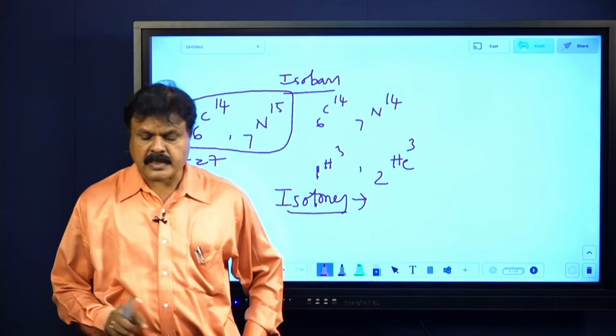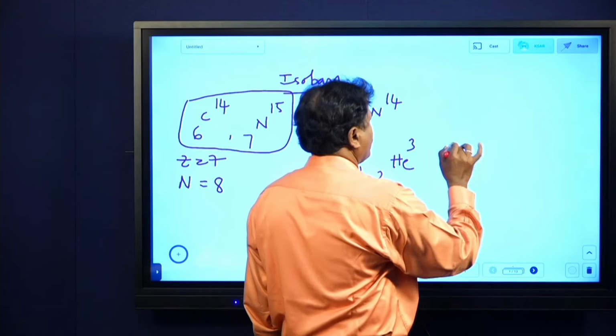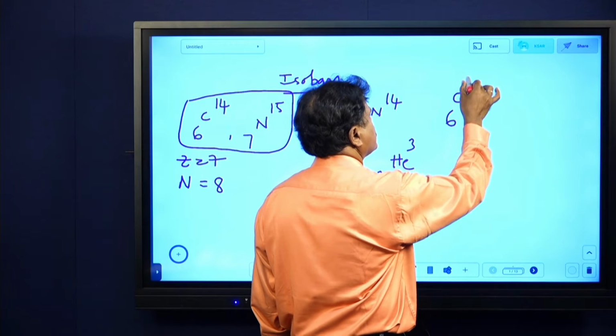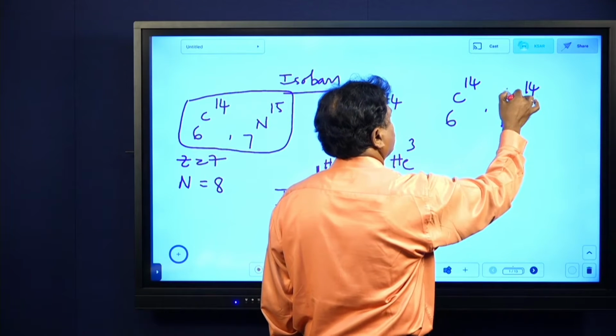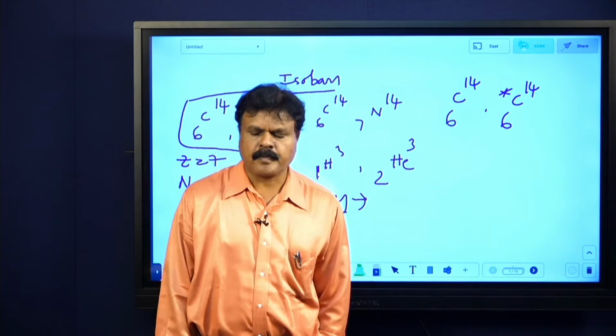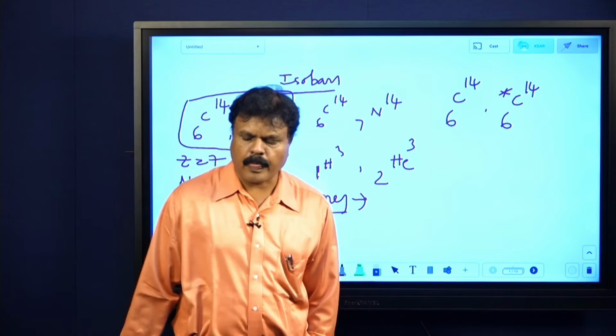And again you have got isomers. Isomers is also very simple. Isomers have the same mass number, the same atomic number, but they are in different excited states. Let me say 6C14. One more I will take, 6C14, but this is in an excited state. 6C14 and 6C14, they are in different states. This type of things are called isomers.